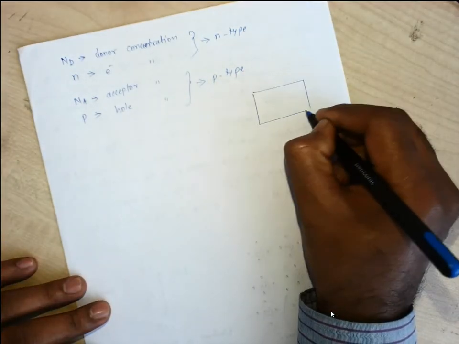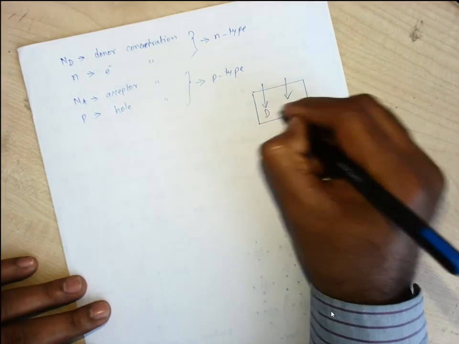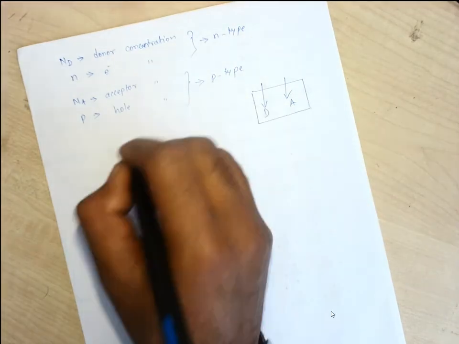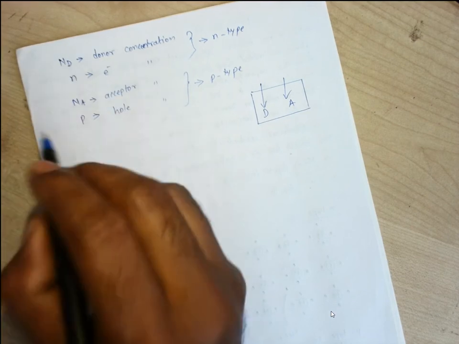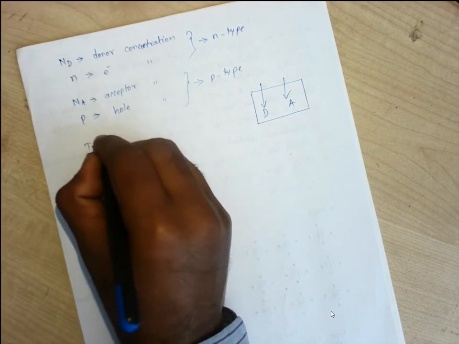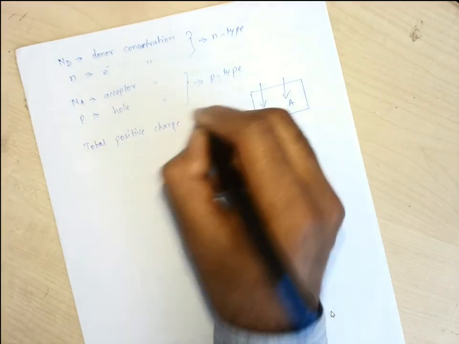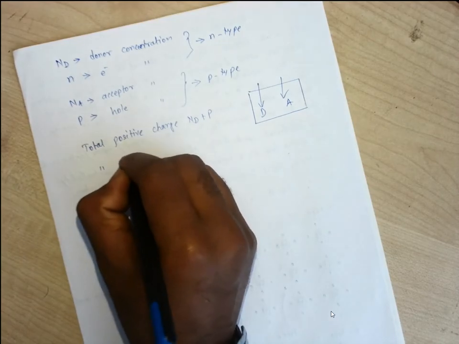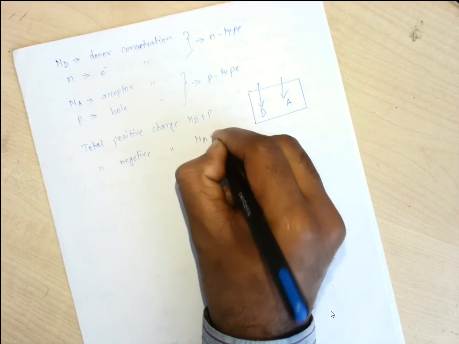So if this is a semiconductor bulk, on which we have added both donor and acceptor impurities, the total positive charge is the donor concentration, which are positive ions, plus the holes. So the total positive charge is Nd plus p, and the total negative charge is Na plus n.